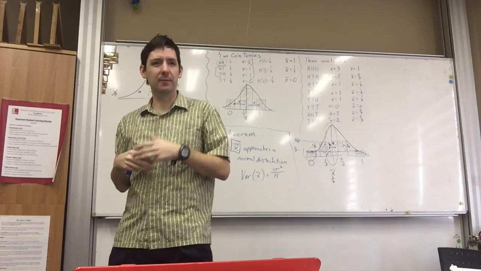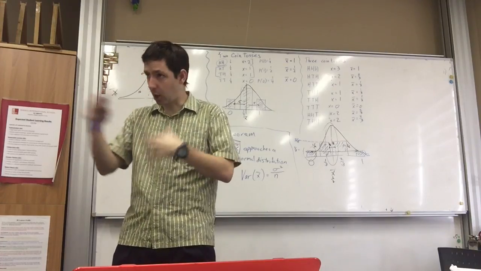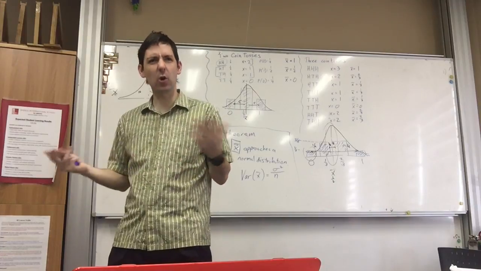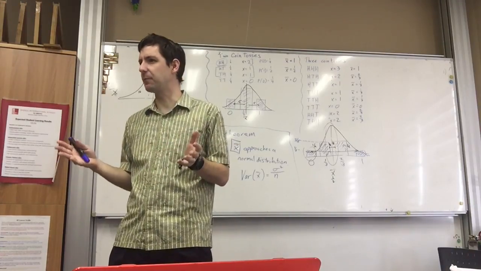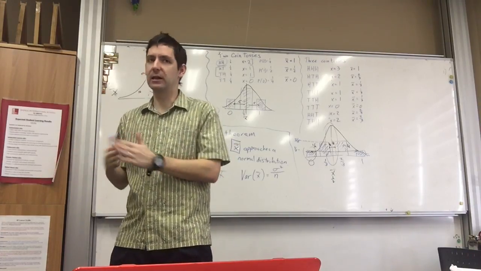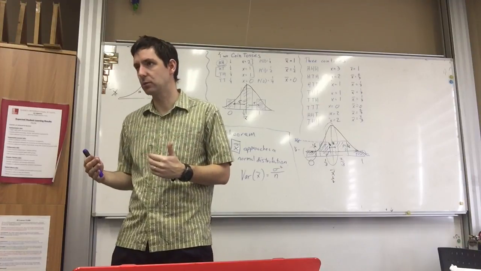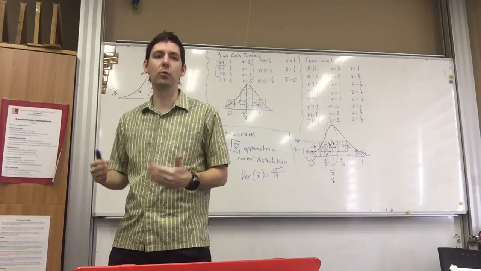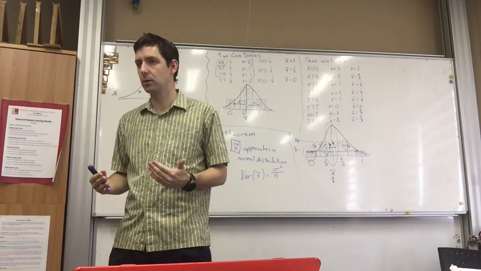Which is why a lot of the time in our chemistry and physics labs, we say, you know what, 5 to 10 data points is enough, because after that, the variance isn't really going to be affected that much for the data that we're collecting with the accuracy that we're getting.